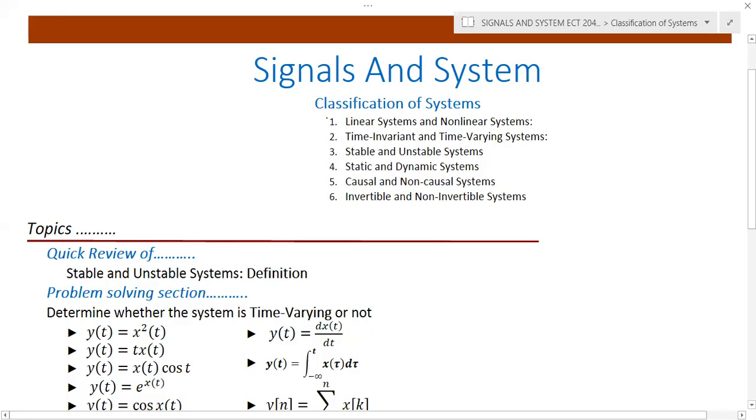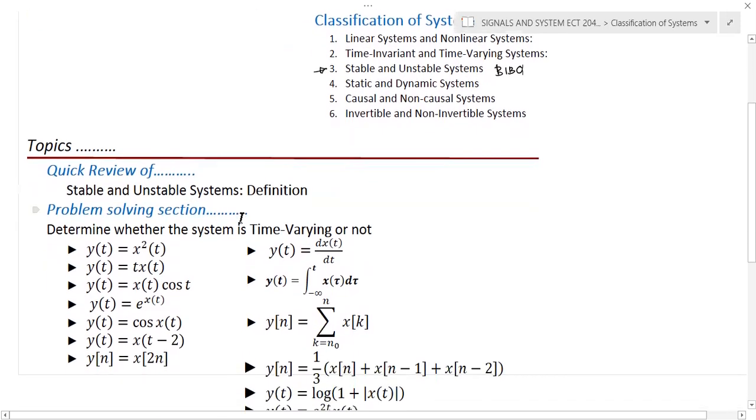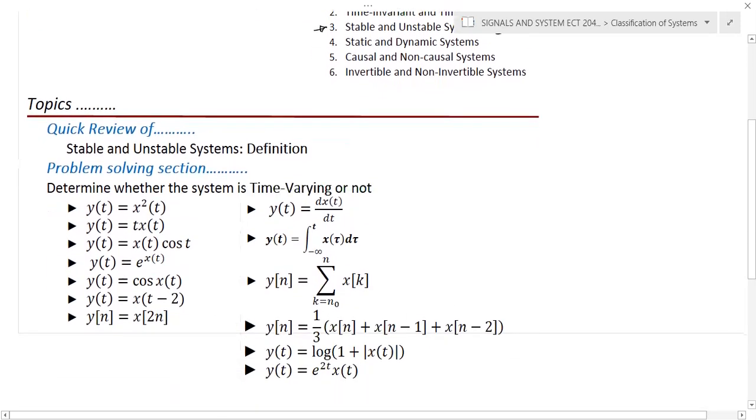In this lecture, we'll discuss the classification of systems. Already we discussed in the previous lectures what is meant by a linear system and a time invariant system. Now we'll discuss the basic concepts of stability, or how we can check whether the given system is stable or not. Basically, we are checking the BIBO stability here, bounded input, bounded output. We will discuss that, and we'll also discuss some problems related to stability.